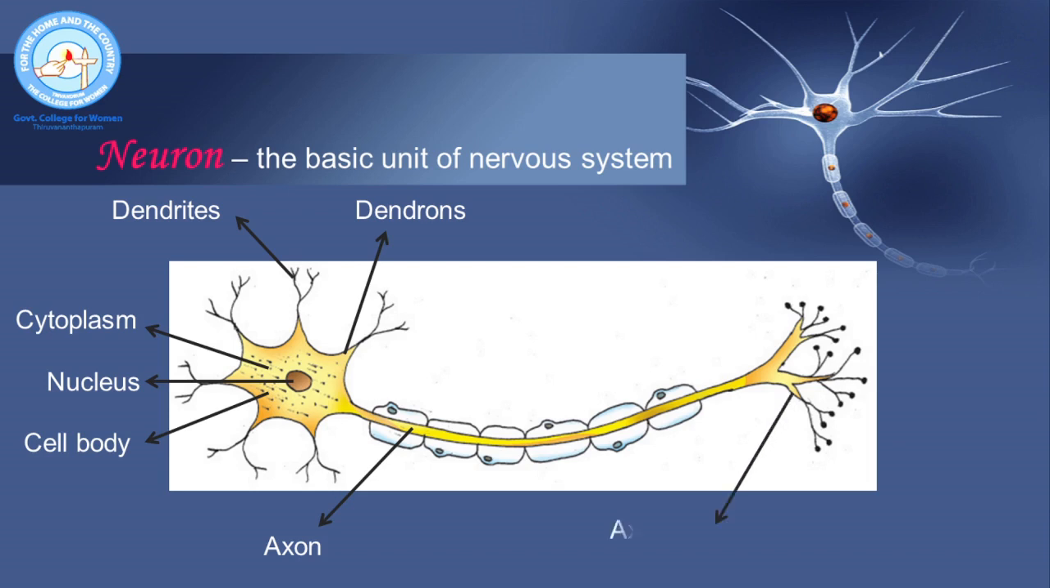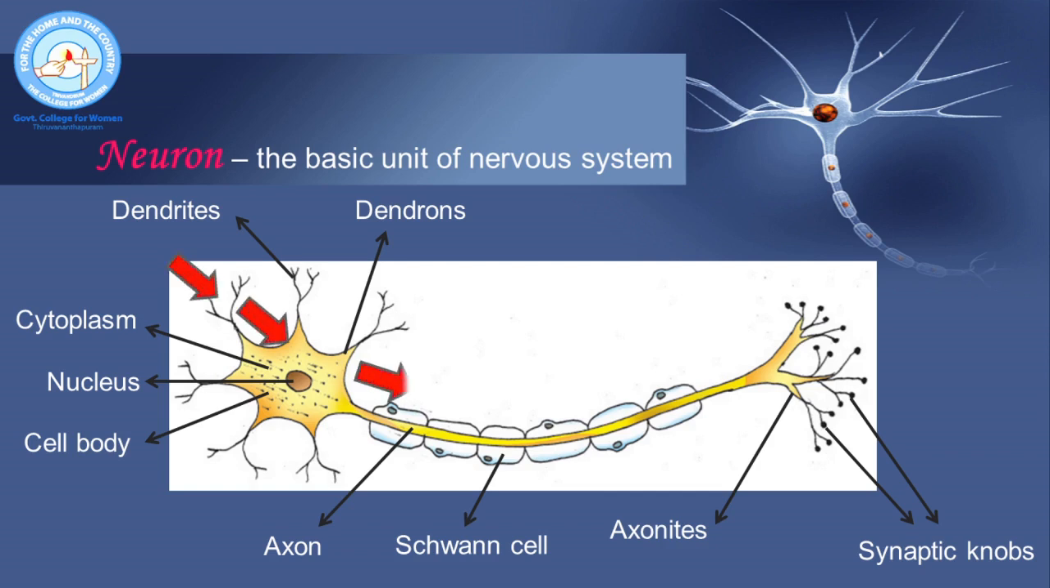At the other end, the axon branches to form axonites. The axonites end in terminal bulb-like structures called synaptic knobs. The elongated axon is covered by cells called Schwann cells, which form a sheath-like covering around the axon. The neurons are specialized for the transmission of impulses, and transmission of impulses occurs in only one direction, that is, from the dendrites to the dendrons, cell body, axon, axonites, and synaptic knob.